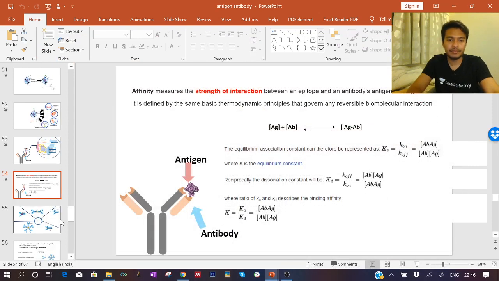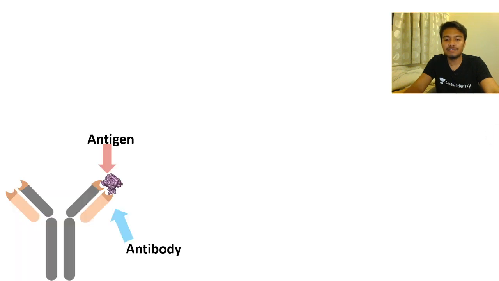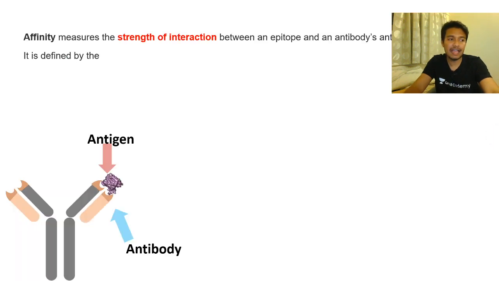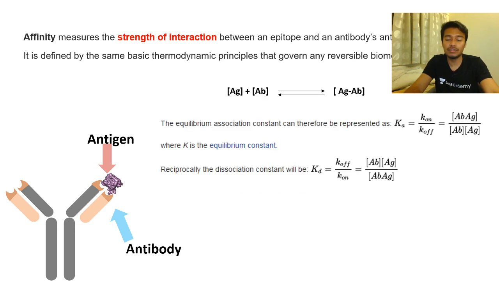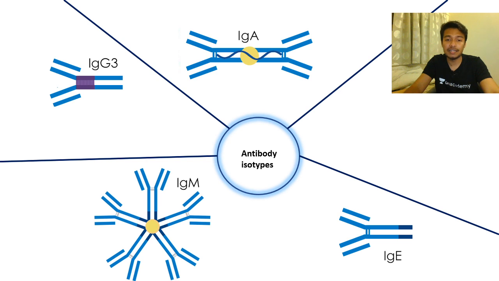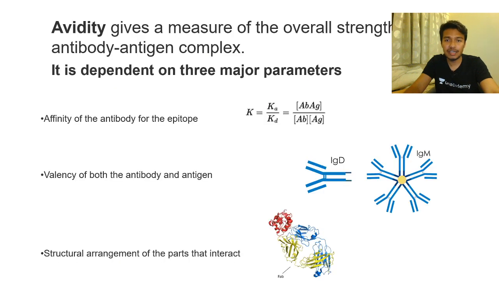Okay, fine. So there is another term known as avidity. Avidity is basically the sum of affinities, and it is valid only for antibodies which have multiple binding sites, such as IgM. For IgM, the total binding affinity of all of these antigen binding grooves is known as avidity.